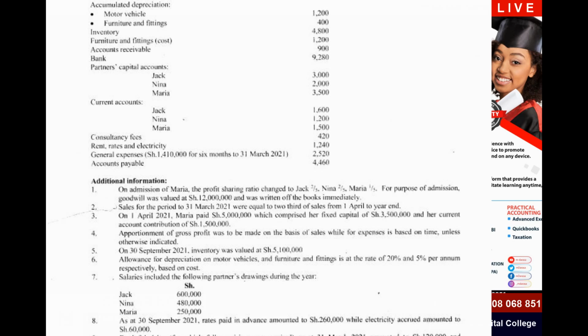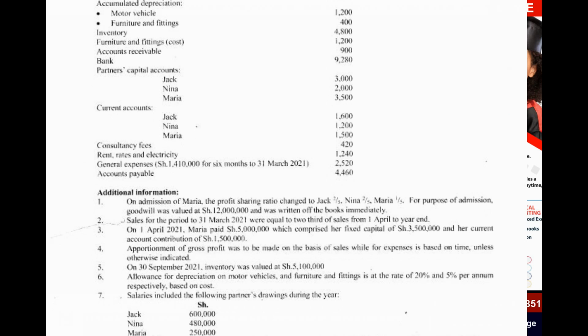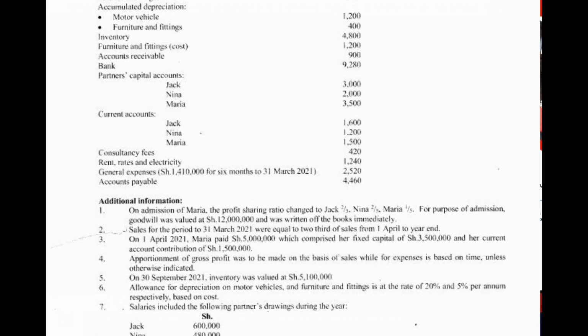Note 2, we are told that sales for the period to 31st March 2021 were equal to 2/3 of sales from 1st April to year end. That is very important. I know this was probably one of the areas which was tricky for students to analyze, and the good thing is that Mwalimu is going to solve it for us here. Very important to note that.